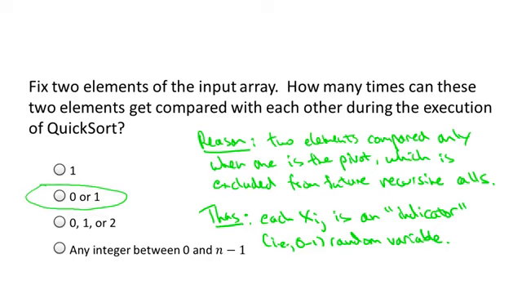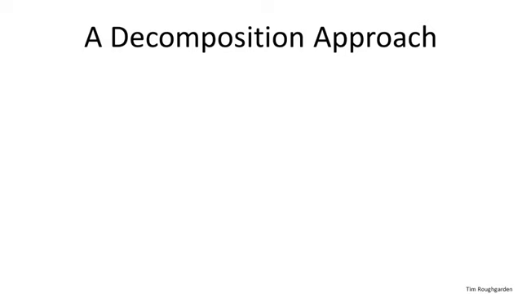Having defined the building blocks I need, these indicator random variables, these Xij's, now I can introduce you to the decomposition principle as applied to quicksort. So there's a random variable that we really care about, which is denoted capital C, the number of comparisons quicksort makes. That's really hard to get a handle on in and of itself. But we can express C as a sum of indicator random variables, these Xij's. And those we don't care about in their own right, but they're going to be much easier to understand.